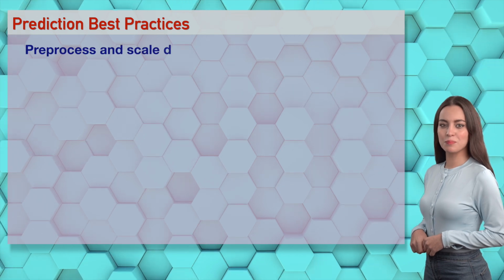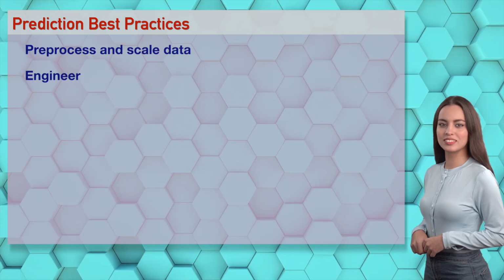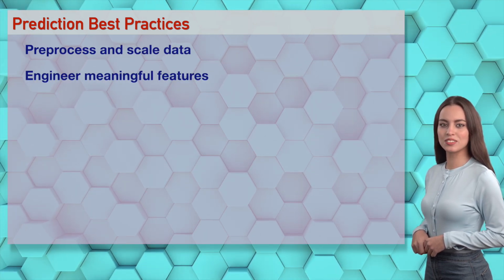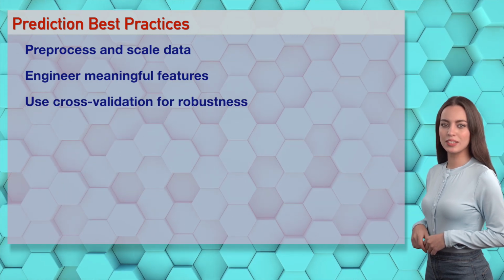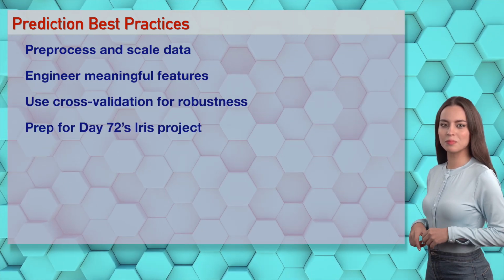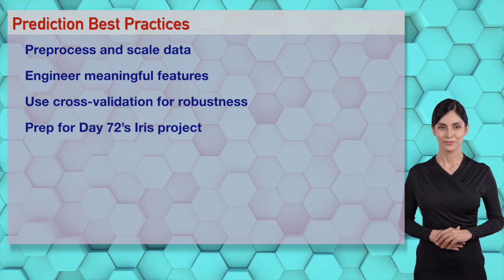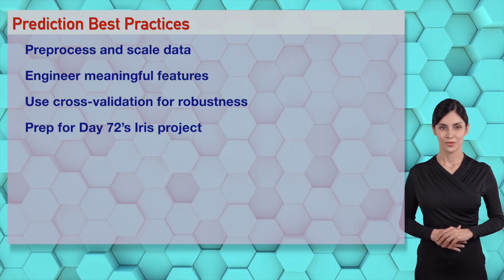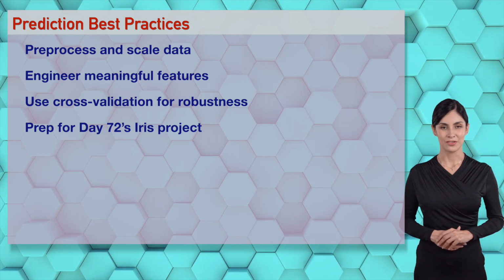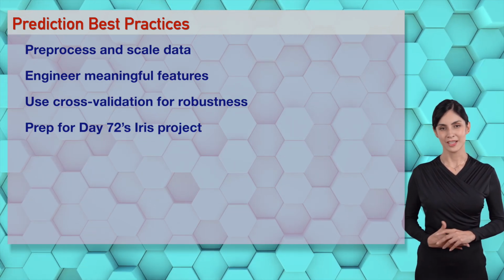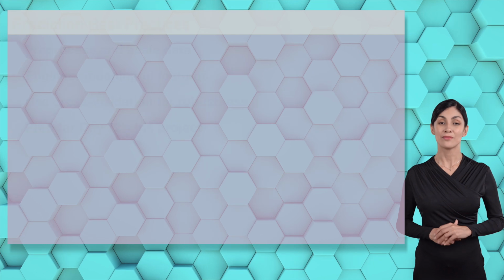Wizards, optimize prediction with proper preprocessing, feature engineering, and cross-validation. Use Scikit-learn to ensure robust AI models for top performance in your app. Optimized prediction's so sexy, Irene. Clear practices make AI forecasting irresistible. Practice for Day 72's Iris Project, Wizards, and keep that code sizzling.